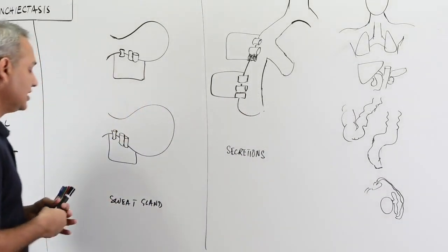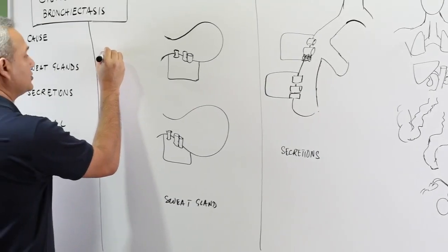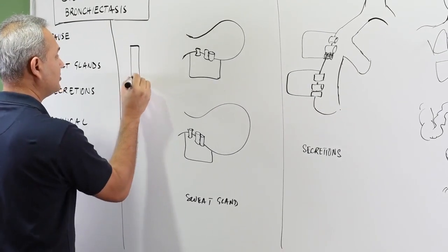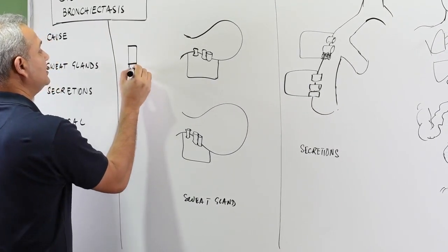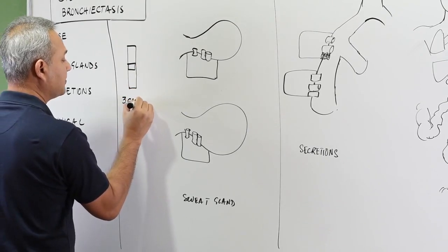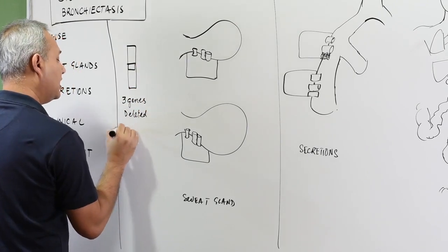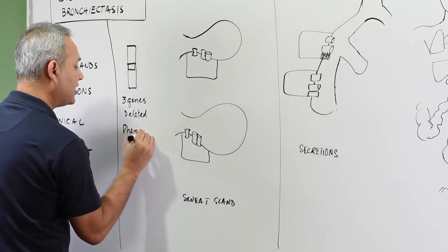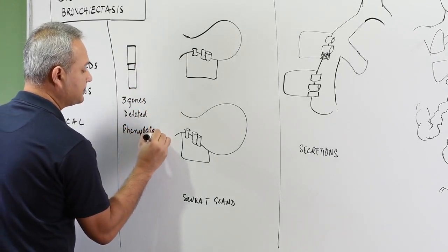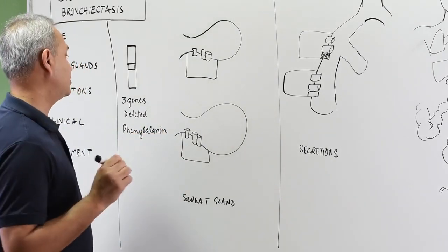Now, what is this disease? What happens is that on chromosome number 7, there are 3 genes that get deleted. These 3 genes that are deleted are responsible for phenylalanine production.